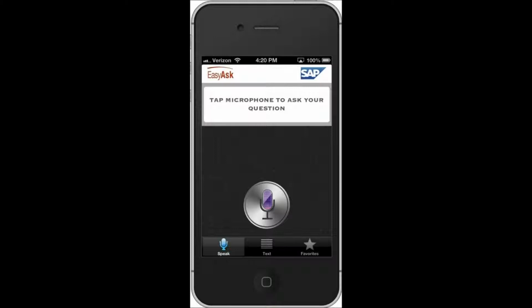EasyAsk Quiri for SAP Retail is configured to work with the SAP Customer Activity Repository on SAP HANA. This unique integration allows Quiri to answer a broad array of questions on the metrics and attributes in the SAP Retail solution and takes full advantage of the power of SAP HANA. Let's look at how Quiri works with the SAP Customer Activity Repository to help different people in the retail organization.